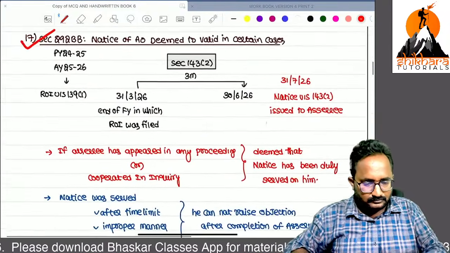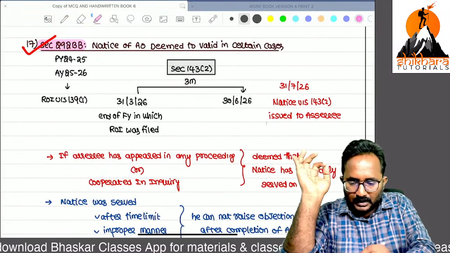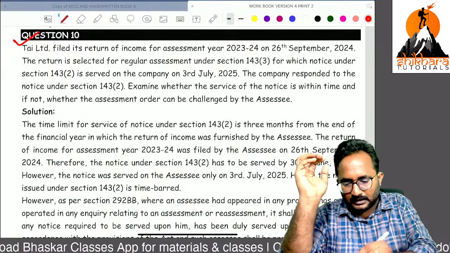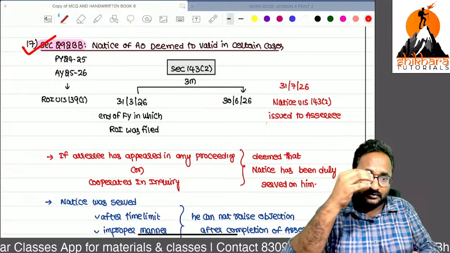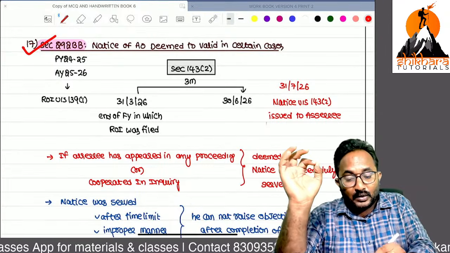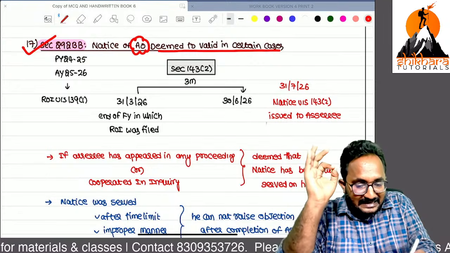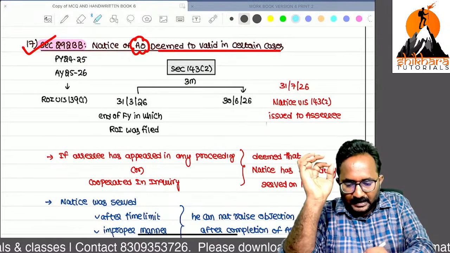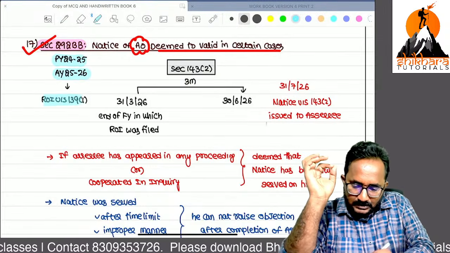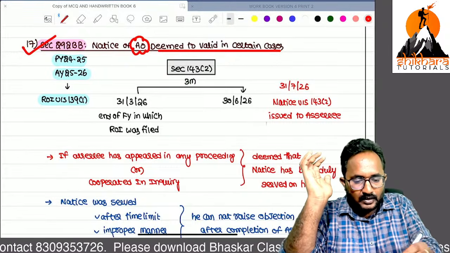So now, the last concept for today. After this concept, you have to do question number 10, a direct question only. I am taking the same question as an example. Remember, notice of AO deemed to be valid in certain cases. I will tell you. Sir, SSC return filed in the assessment year 25-26. Now we want to send the 143(2) notice.